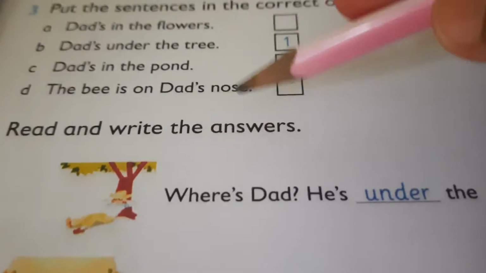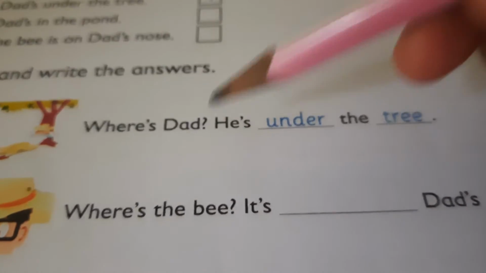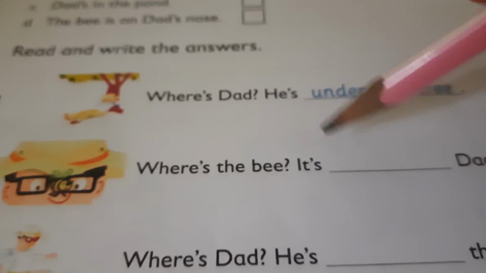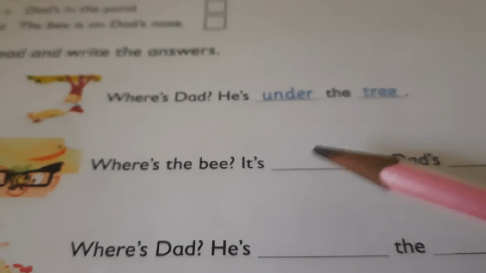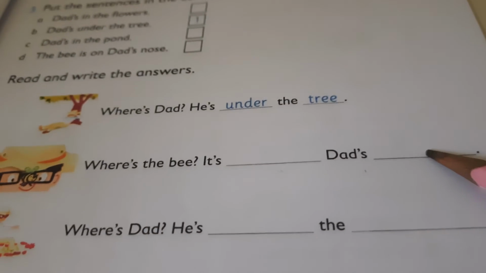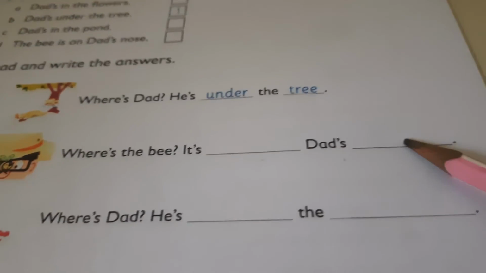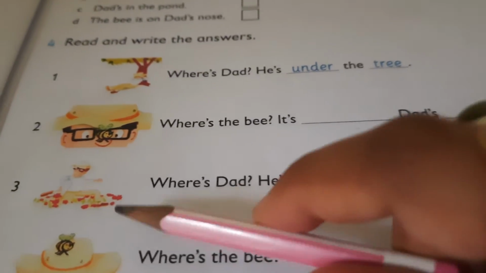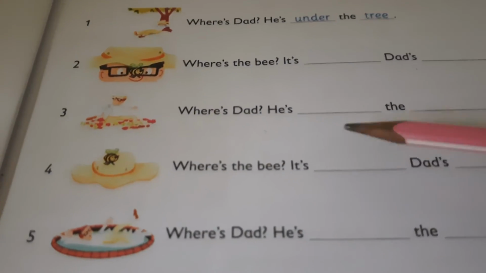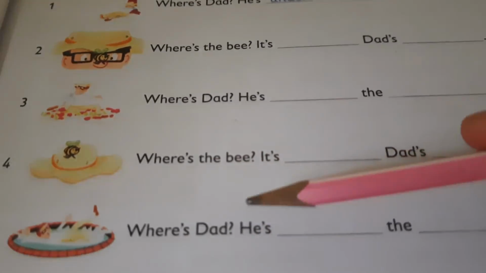Let's move ahead. Read and write the answers. Where's Dad? He is under the tree. Where's the bee? So where is the bee right now? Here you have to write the preposition. Dad's hat, right? Sorry, it's a nose. Nose. Where is Dad? So you are going to fill that, and this will help you. These conversations will help you. Okay, so a conversation you are going to read properly. आपको conversation read करना है बराबर से, and then you are going to solve this. Where is Dad? Okay.